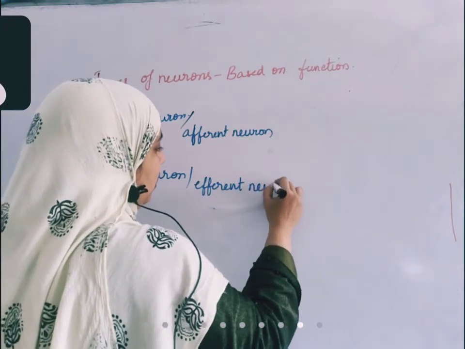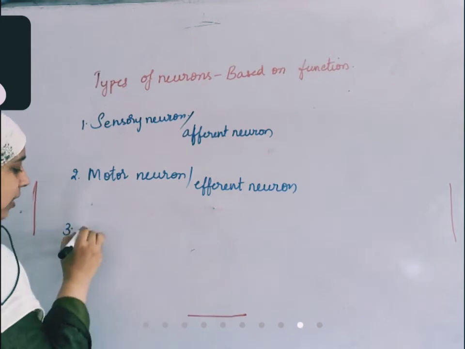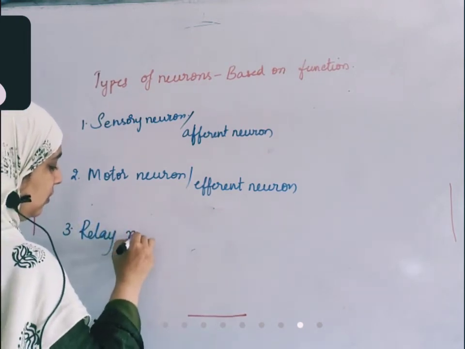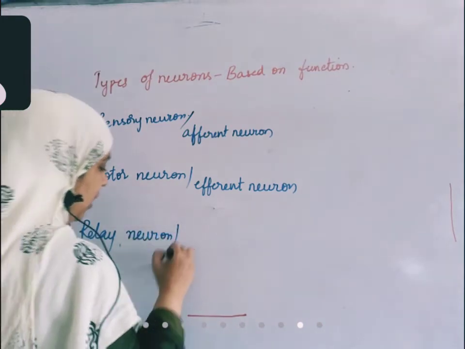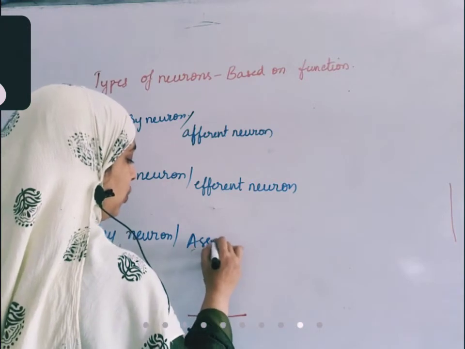The third one is the relay neuron, also called the association neuron.